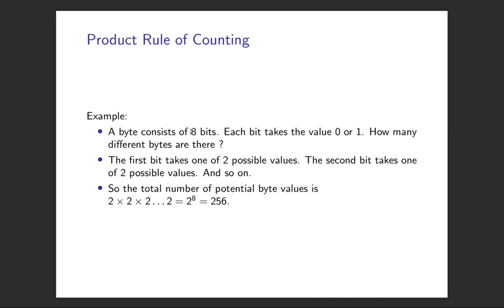Suppose we have a byte which has 8 bits in it. Each bit can take a value 0 or 1. How many different values can a byte take? Okay, the first bit can take 2 values. The second bit can take 2 values. The third bit can take 2 values and so on. So by our product rule, we've got 2 times 2 times 2 and so on, so that's 2 to the power 8, which is 256 possible values.